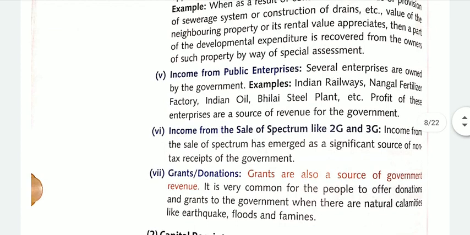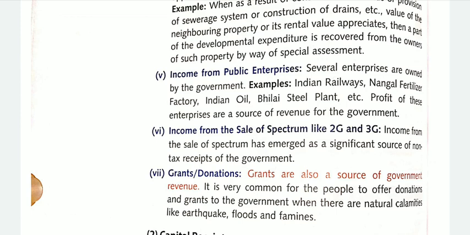Next is grants and donations. Grants are also a source of government revenue. It is very common for people to offer donations and grants to the government. Firstly, donation means people or the general public are donating money to the government. That is donation.